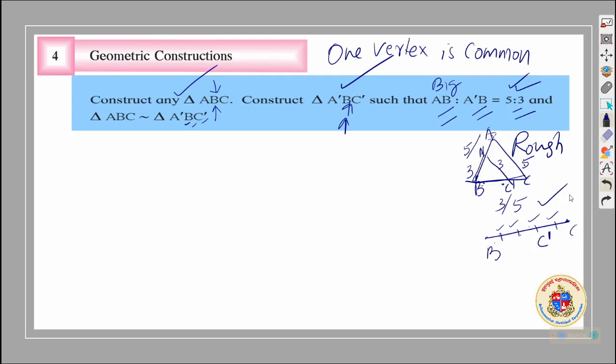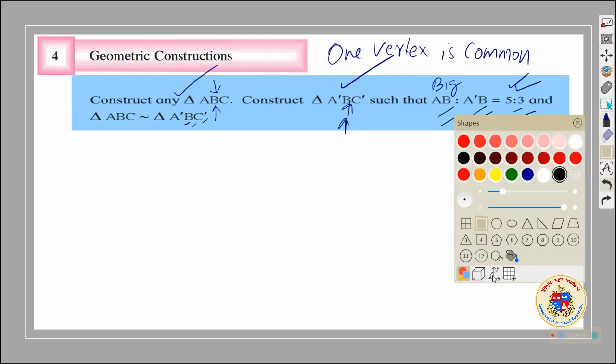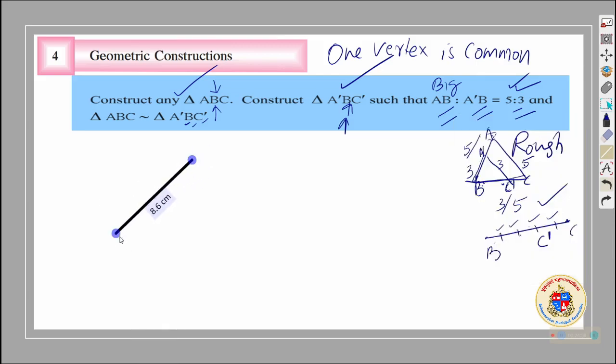We should know how to divide this into 5, because we are going to have C dash here. So we will make any triangle ABC. I will take advantage of digital tools to save time, since I am going to draw the triangle without a scale.